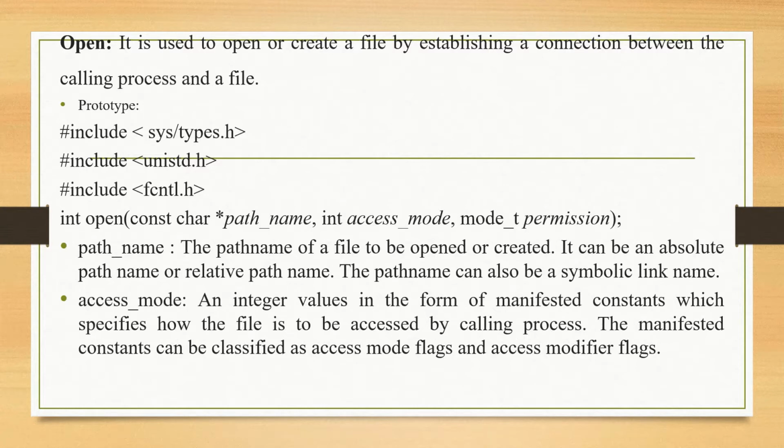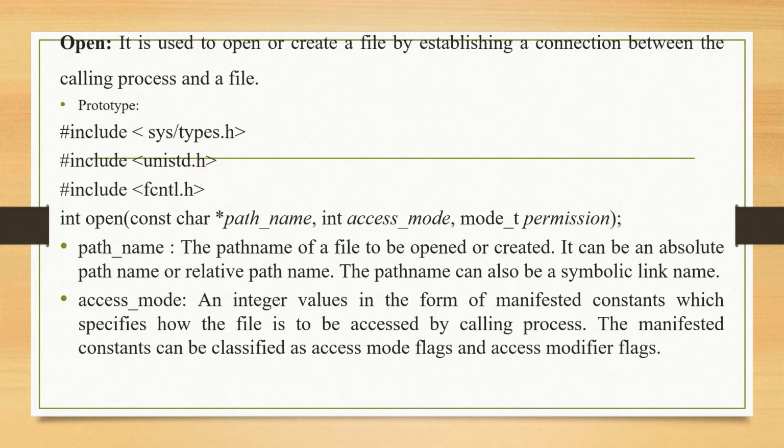The second parameter is access mode, an integer value in the form of manifest constants which specifies how the file is to be accessed by the calling process. The manifest constants can be classified as access mode flags and access modifier flags.